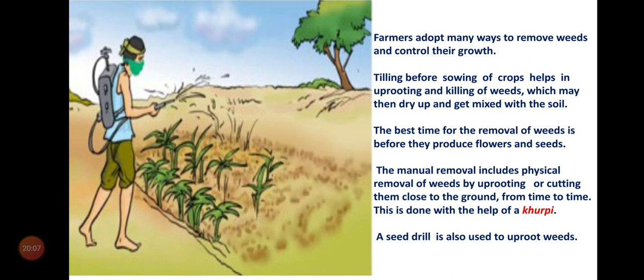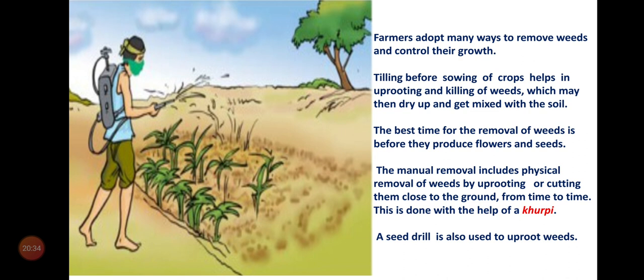The manual removal includes physical removal of weeds by uprooting or cutting them close to the ground from time to time. This is done with the help of a khurpi. So manually, by hand, we take out the plants from the soil.